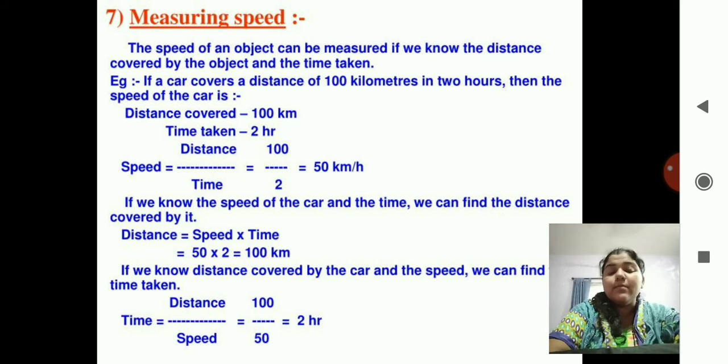Therefore the time formula becomes time is equal to distance upon speed. Distance is 100, speed is 50, the time is 2 hours. All the answers we get are correct, as per the question given above.